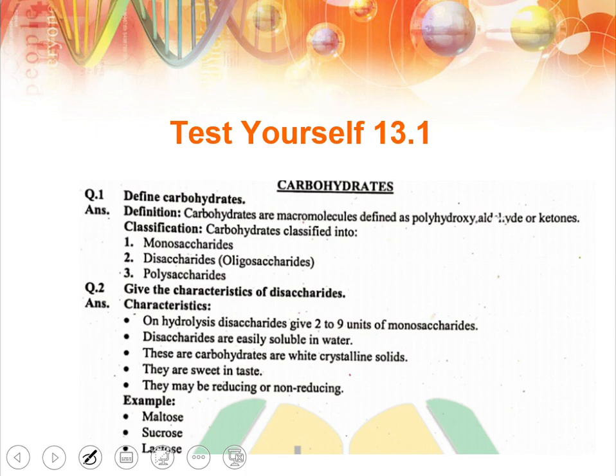What are the characteristics of disaccharides? Di means two. So it means these saccharides on breaking will give two monosaccharides. They are easily soluble in water. Simply, sucrose is very easily soluble in water. Sucrose is a white crystalline solid. Sucrose is sweet in taste, and disaccharides can be reducing or non-reducing. Examples are maltose, sucrose, lactose. All of these are sweet, soluble in water, and white crystalline solids.